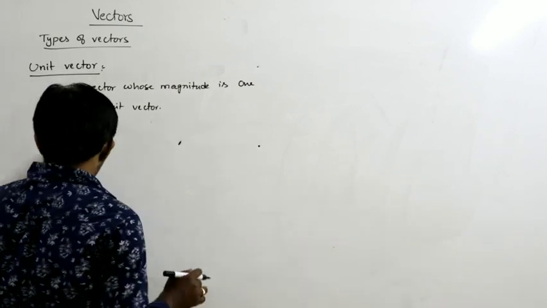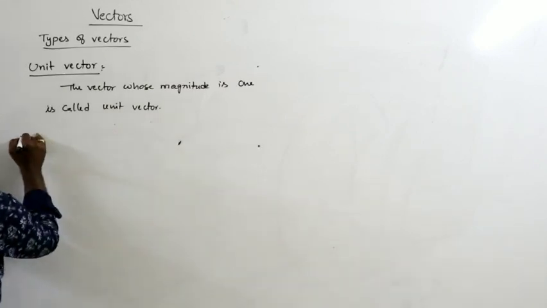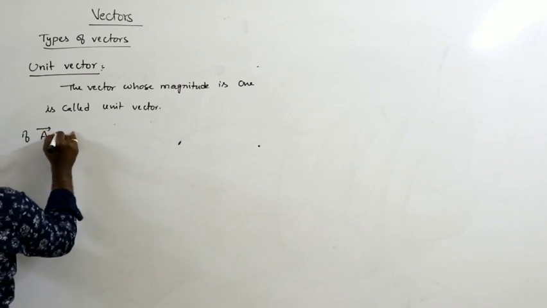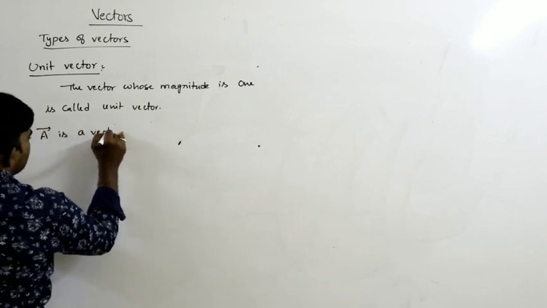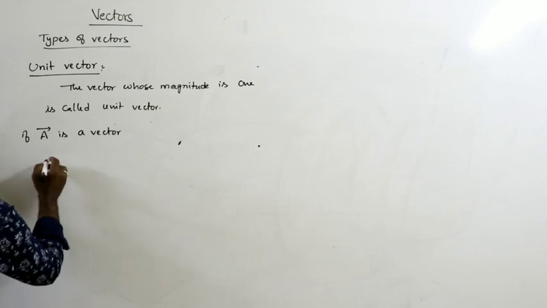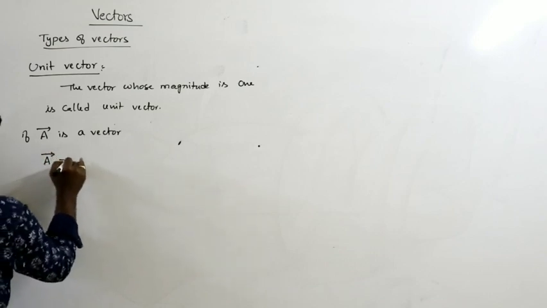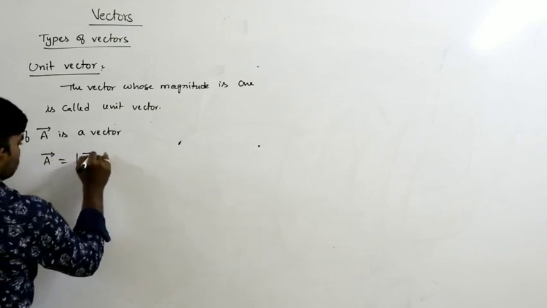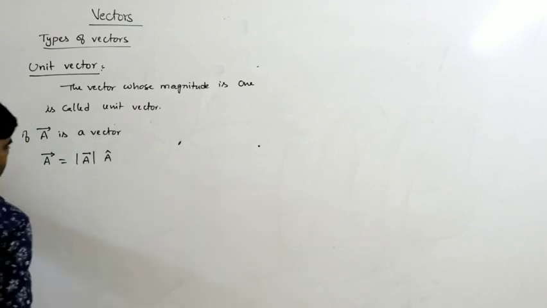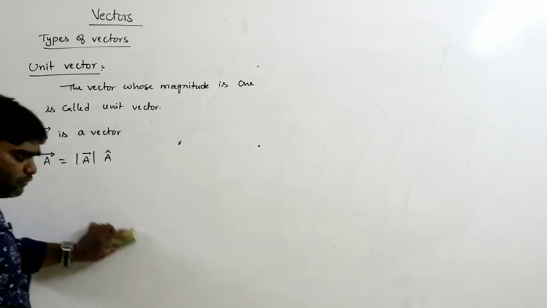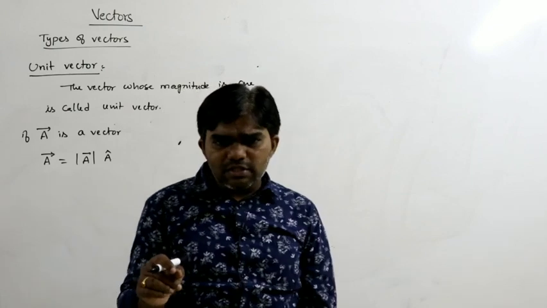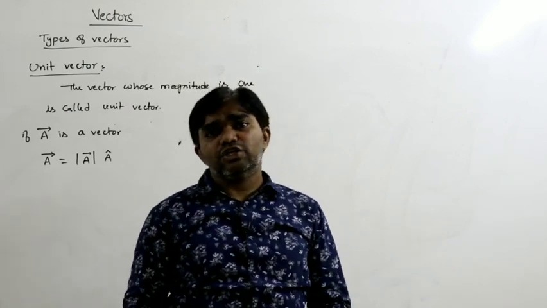For example, if a bar is a vector, how can you find out the unit vector of a bar? A bar can be written as magnitude of a bar times a cap. A vector must have both magnitude and direction.